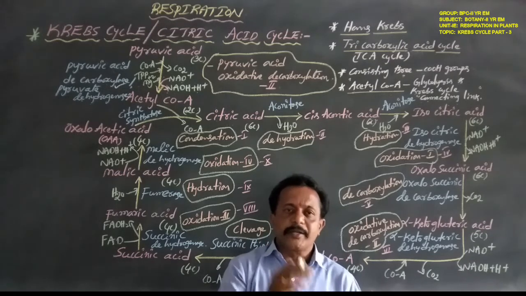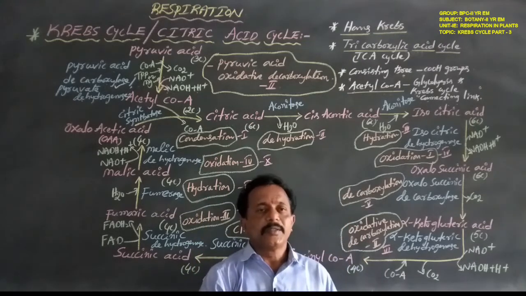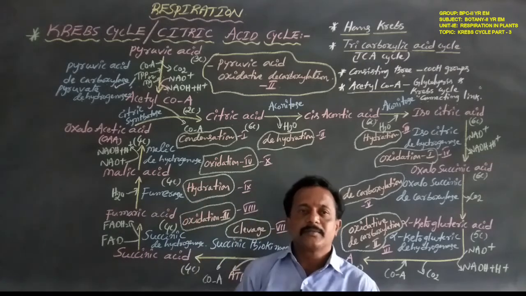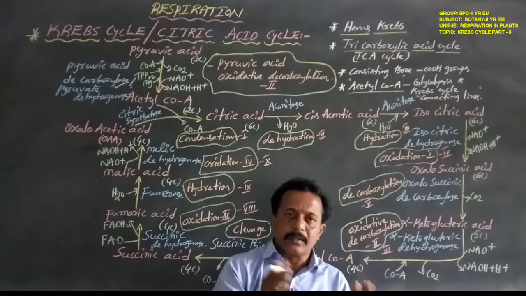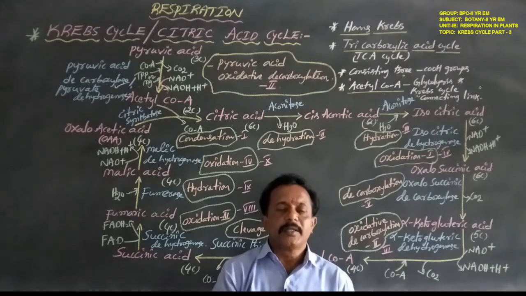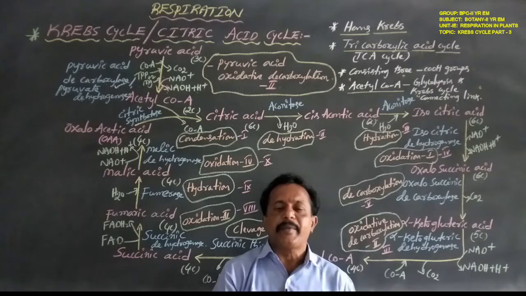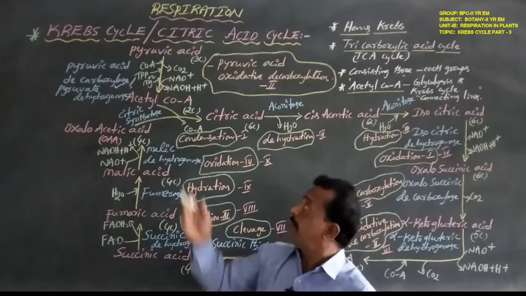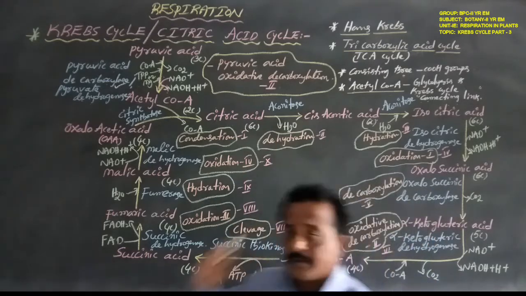Similarly, the Krebs cycle occurs in the mitochondrial matrix, or inner side of the mitochondria, with 10 enzymes participating and 10 biochemical reactions taking place.